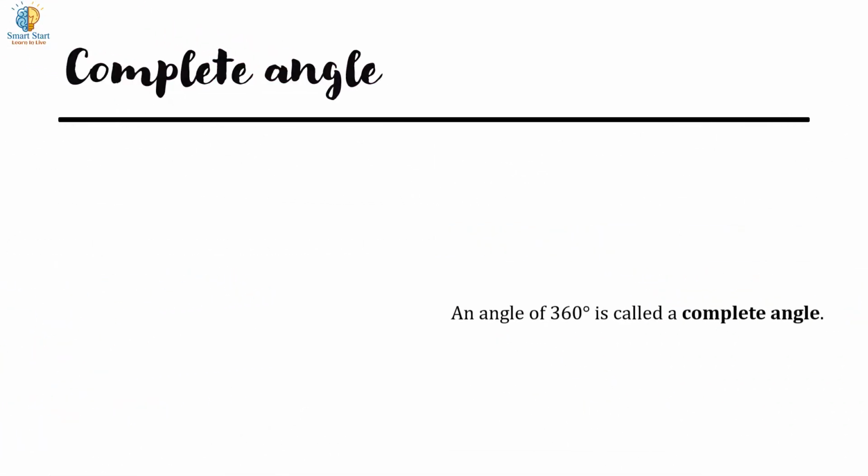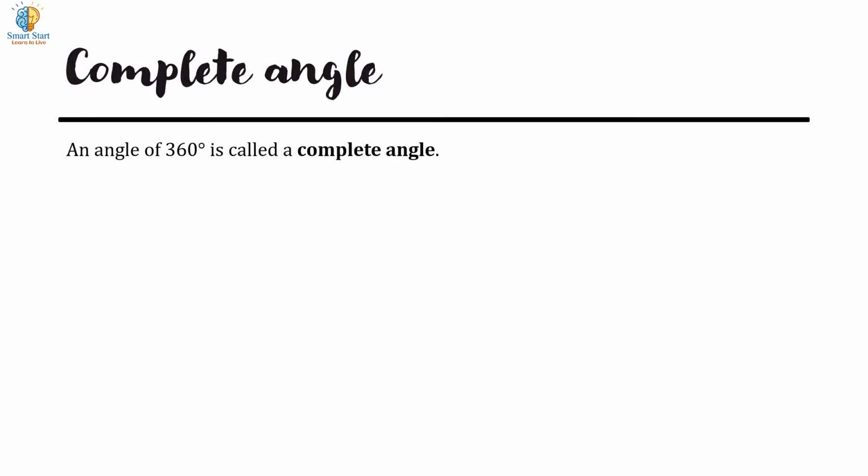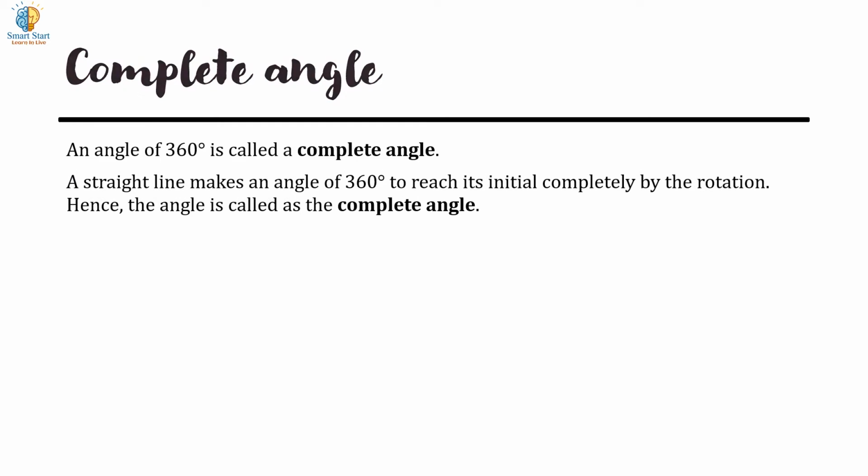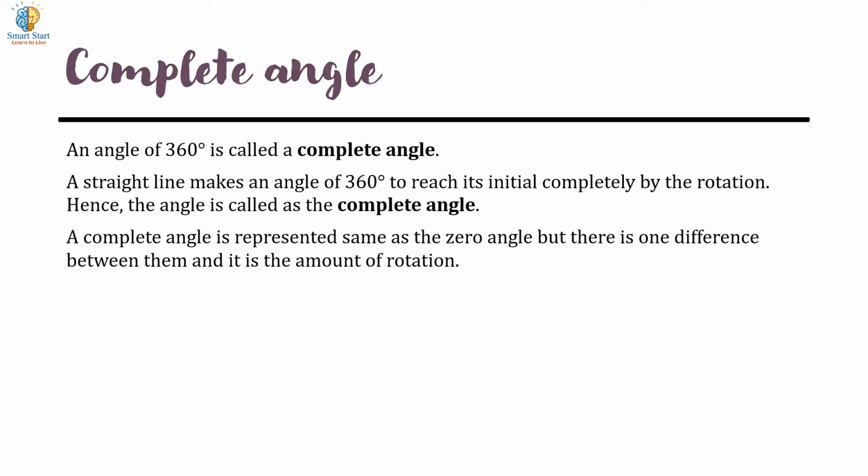Complete angle. An angle of 360 degrees is called a complete angle. A straight line makes an angle of 360 degrees to reach its initial position completely by rotation. Hence, the angle is called the complete angle. A complete angle is represented the same as the zero angle, but there is one difference between them, and it is the amount of rotation.